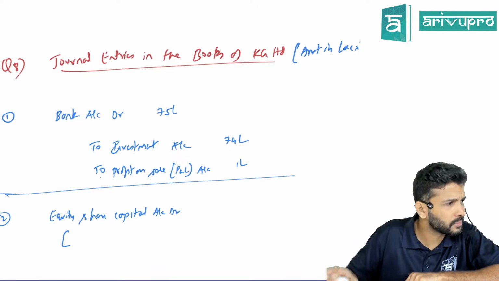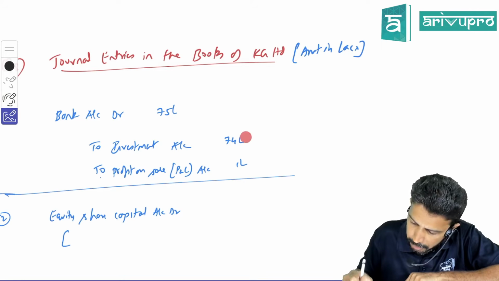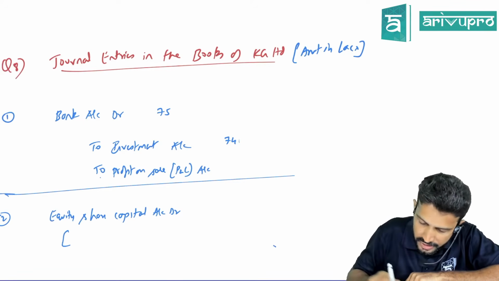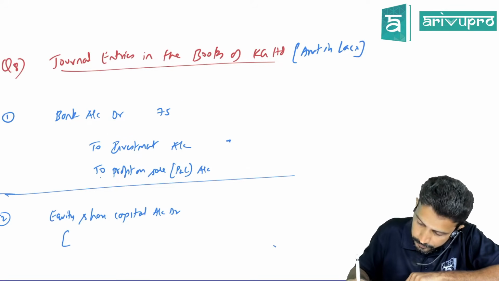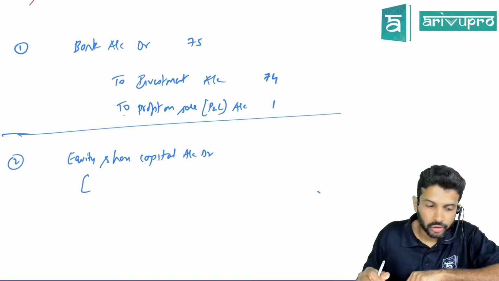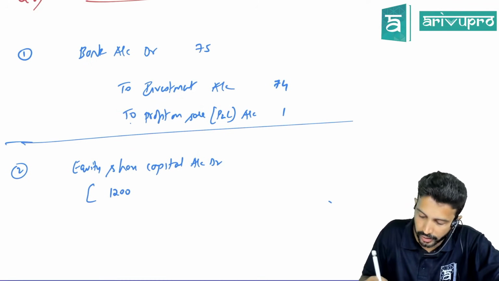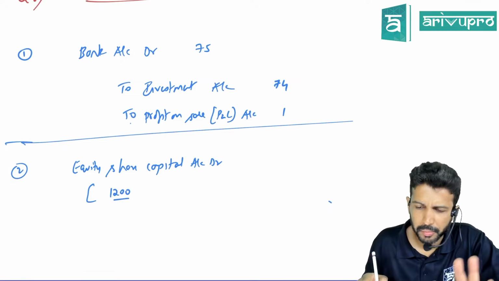If you want, all the numbers we'll present in lakhs only. I think that'll be easier. So we'll write amount in lakhs, and here everywhere we'll just write the numbers. 75, 74, and here I'll just write 1. Okay. So how much is the share capital given, sir? 1200 lakhs. Is there any premium on buyback here? Premium is there.